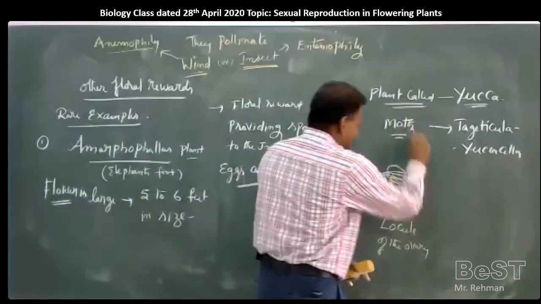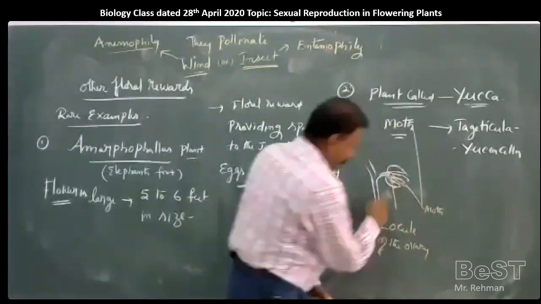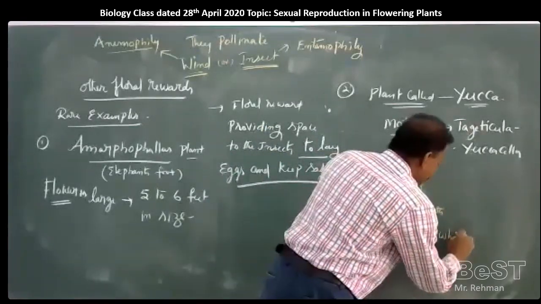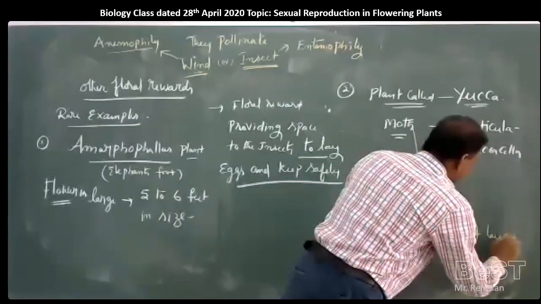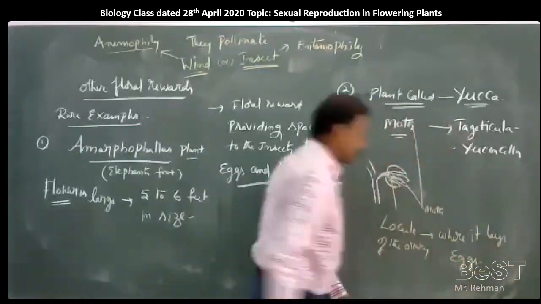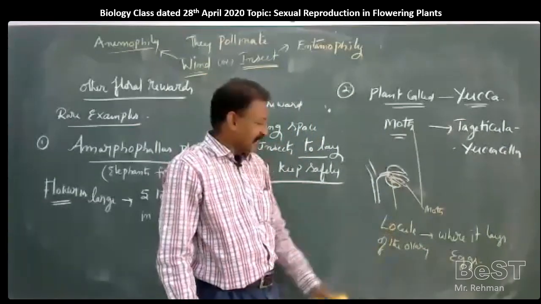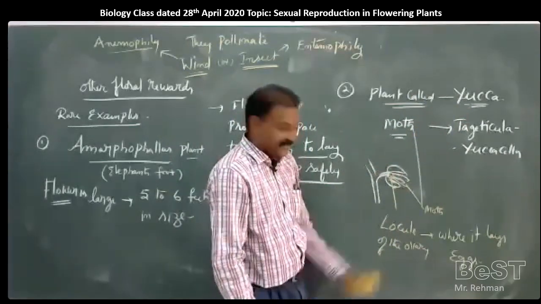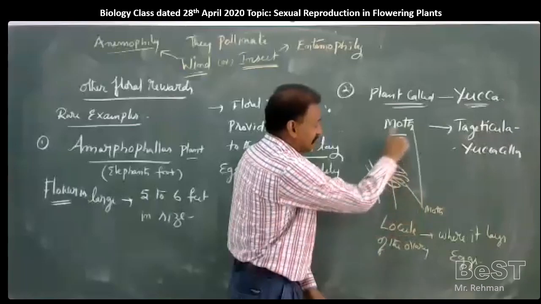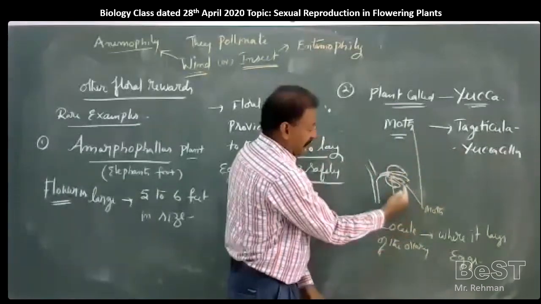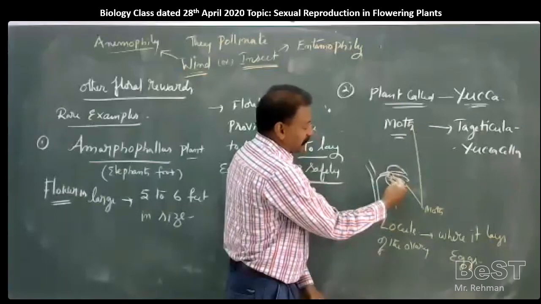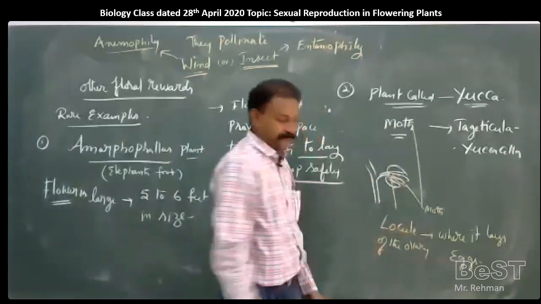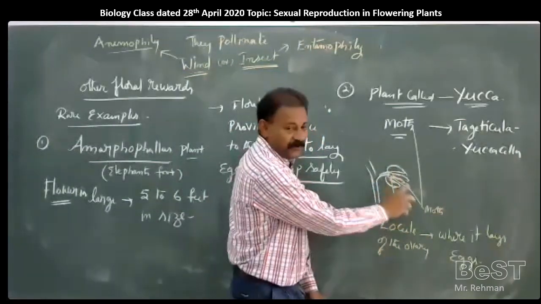This moth enters into the locule of the ovary where it lays eggs. Let us see this clearly. So when a yucca plant produces flowers, a moth is attracted by this, only that particular Tegeticula moth. It will enter inside through the stigma into the ovary where it will lay eggs. After laying eggs, it will come out.